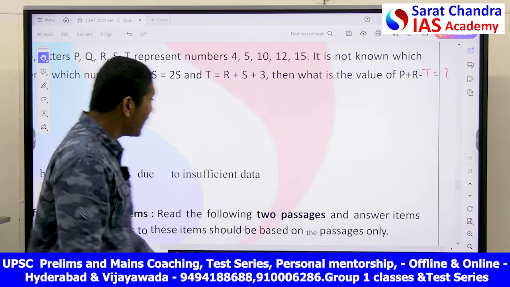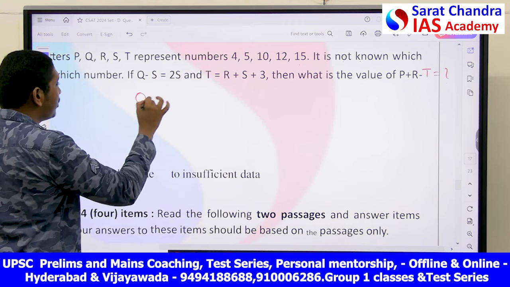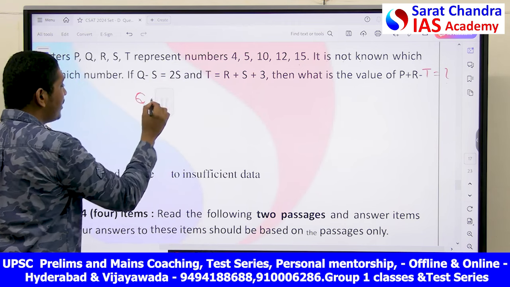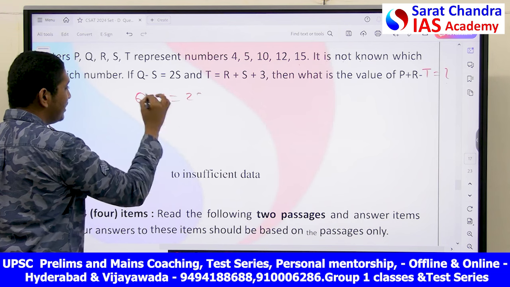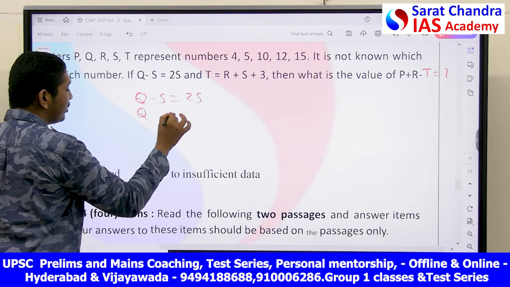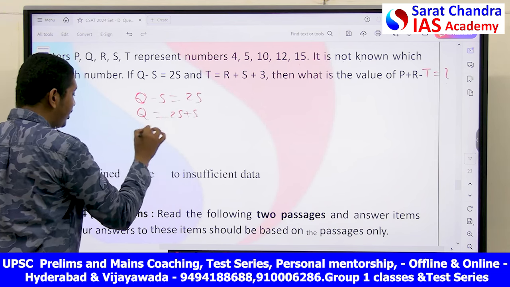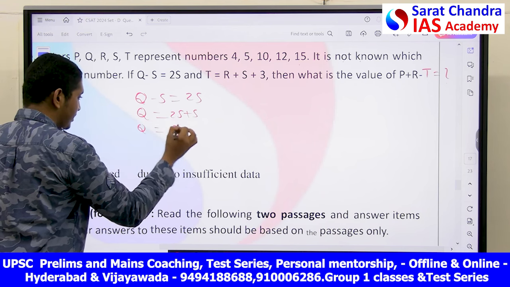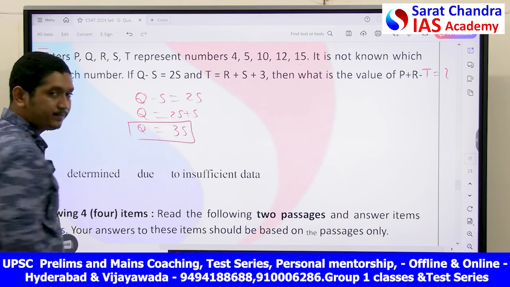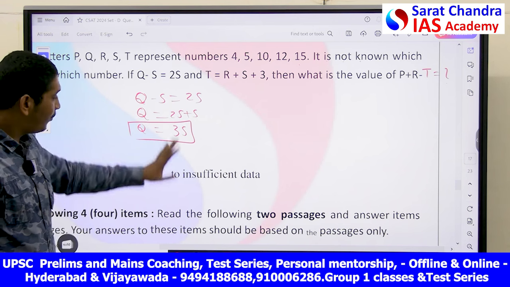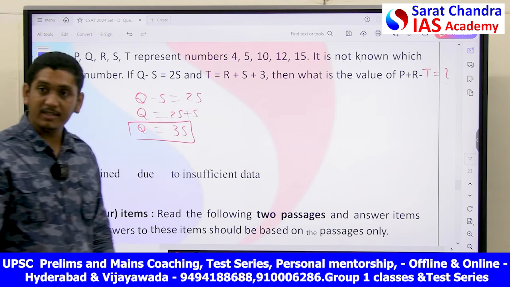Let's find it. Now you see, Q minus S is equal to 2S. Then that means Q is equal to 2S plus S, so Q is equal to 3S. This is what you got. Now, with this relationship, we have to put some number.